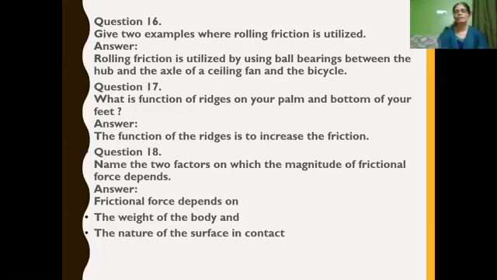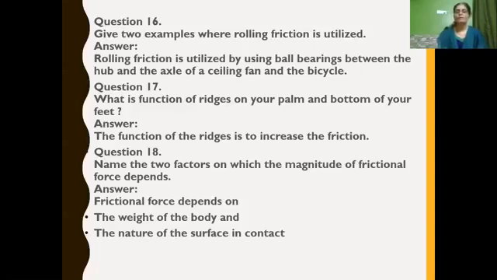So the function of ridges is to increase the friction so that you can hold things properly. And if you want to walk on the floor in bare feet, you can get a grip, a proper friction, so that you can walk comfortably. So the function of ridges on our palms and feet is to increase the friction.